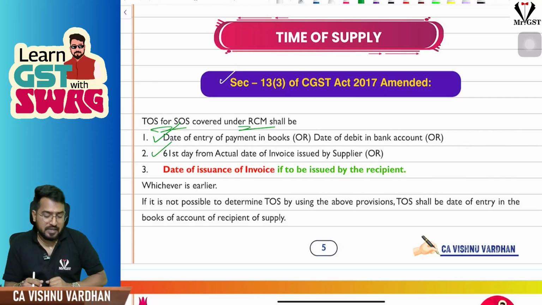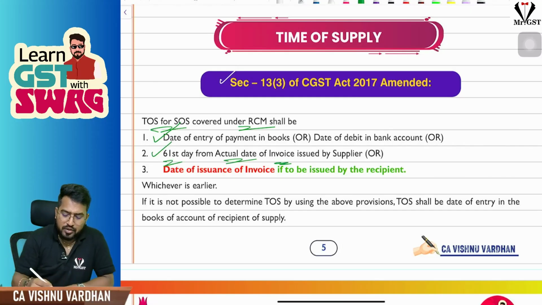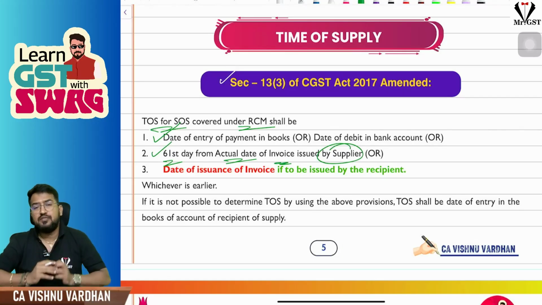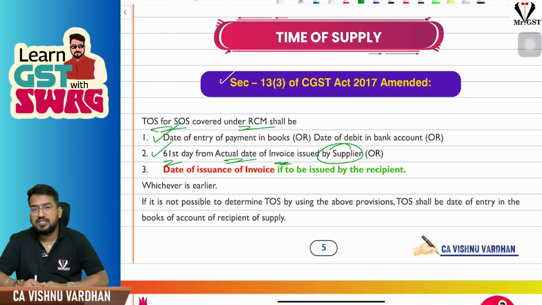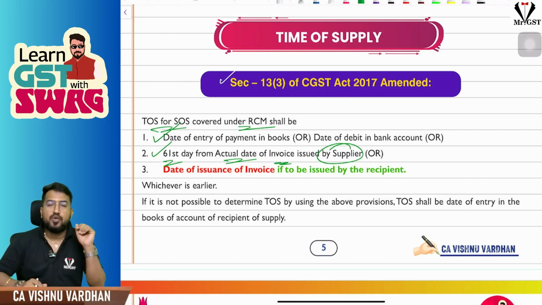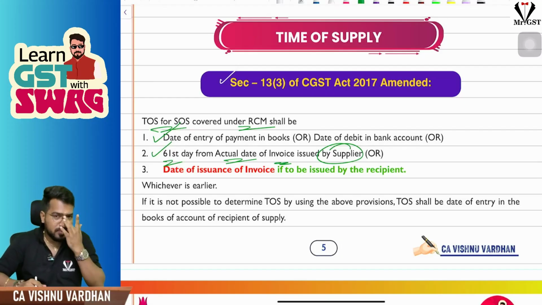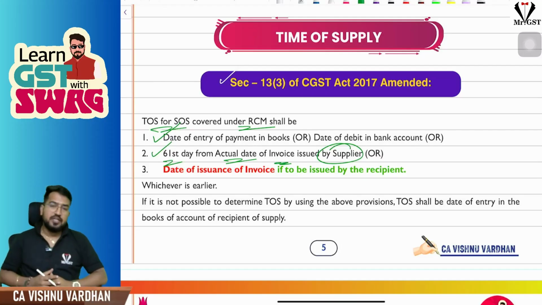Now what the department has done now, see, understand, you are comparing the 61st day from the actual date of invoice, okay, but that is if the invoice is issued by the supplier. But in case of reverse charge mechanism, there is a concept of self invoice also, where the supplier is unregistered and the recipient has to generate the invoice on himself. Self invoice concept we have seen. Sir, if the supplier is issuing the invoice, no problem, this time of supply is useful. But there was a scenario where the supplier is unregistered and the recipient has to raise the invoice on his own. Then what will be the time of supply? So section 13 subsection 3 was not addressing this.